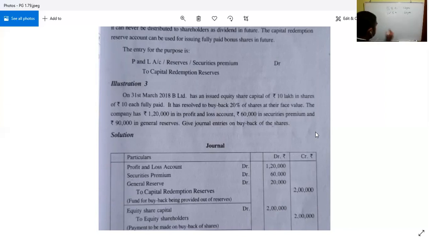Total is how much? 10 lakh is the total value of the shares, 10 per share, so 10 lakh divided by 10 is 1 lakh shares. Of this 10 lakh, 20% is the buyback that is mentioned. 10 lakh into 20%, it is 2 lakh. So the buyback amount is how much? 2 lakh. Buyback amount is 2 lakh.